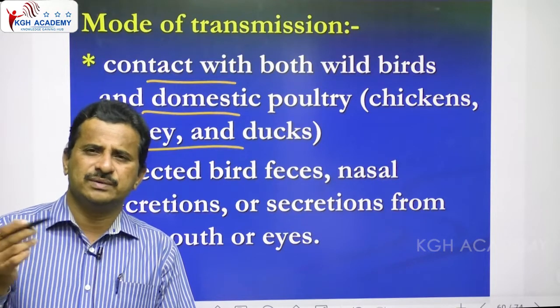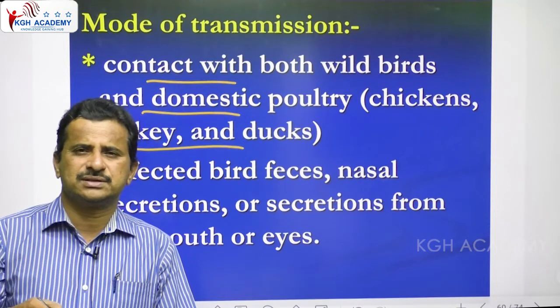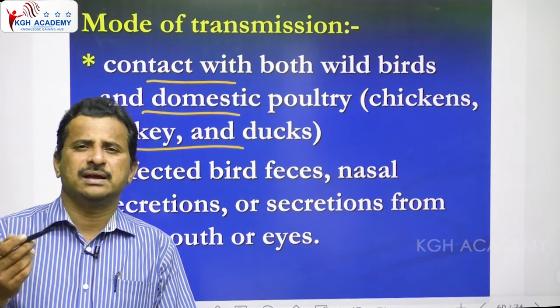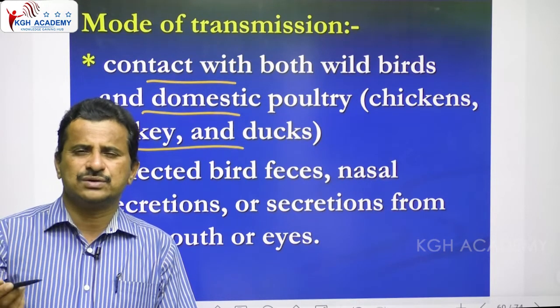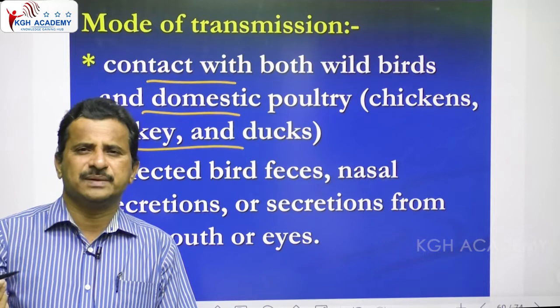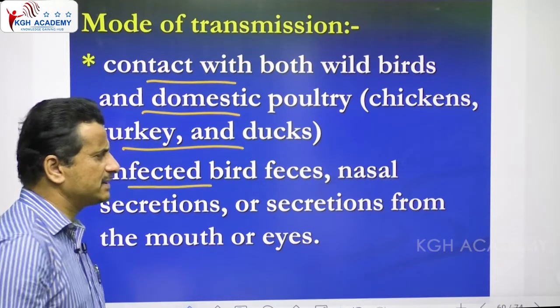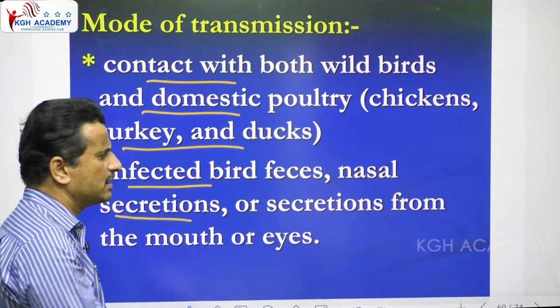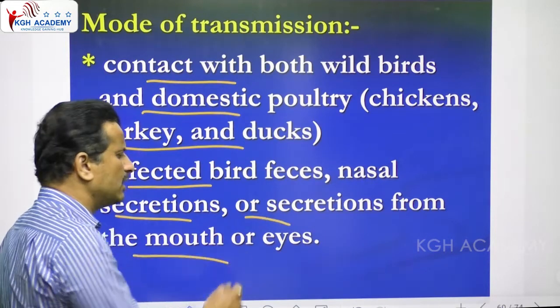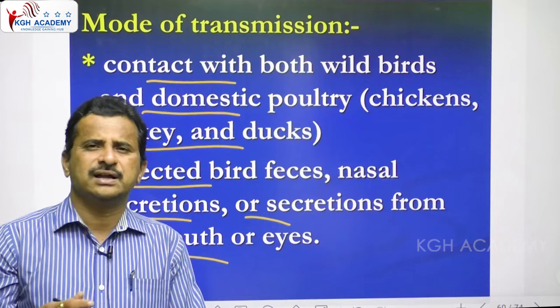Wild birds, domestic birds, and migratory birds act like reservoirs and hosts. Okay, they transmit it to humans. See, infected bird feces, nasal secretions, or secretions from the mouth or eyes contain the virus.